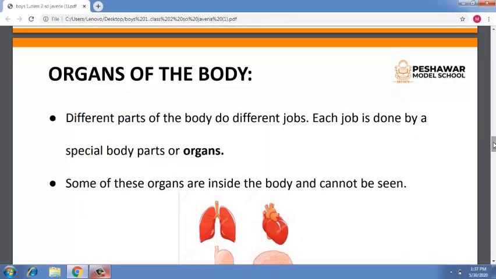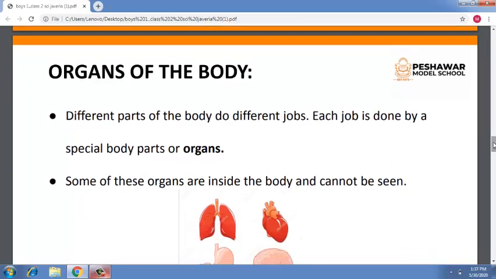Let's come to the third part of our body, which is organs of the body. Humans have four vital organs that are essential for survival. The organs of the body can be divided into two groups.